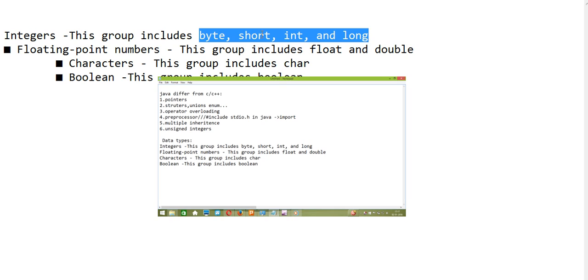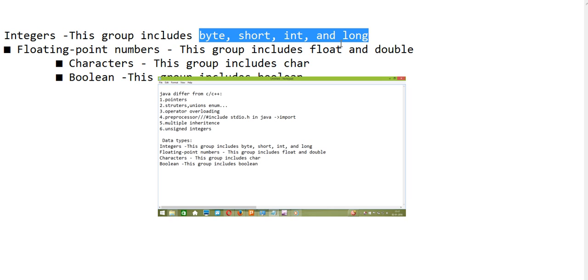And next come short, then int, then long. In most cases, we use int as the keyword to describe an integer. Byte size is 8, and the others are 16, 32, and 64 bits, mentioned in increasing order. And then next come the floating point types. In these there are only two, float and double.